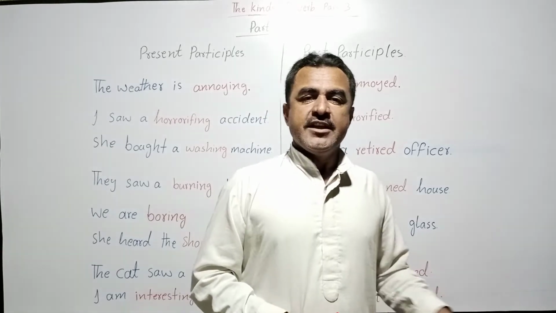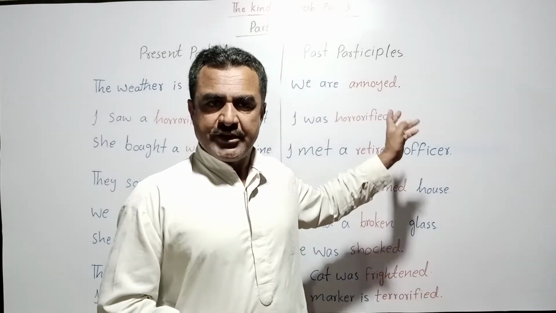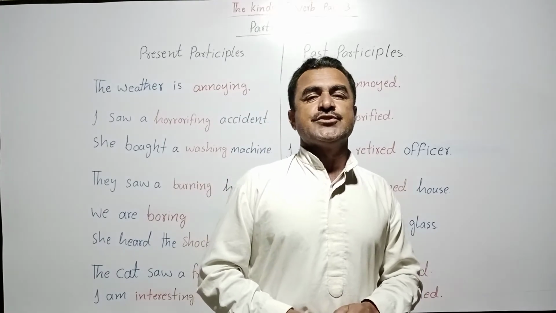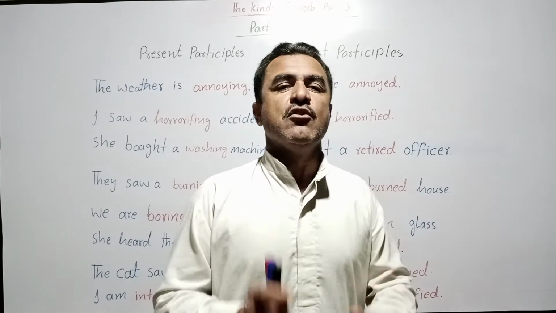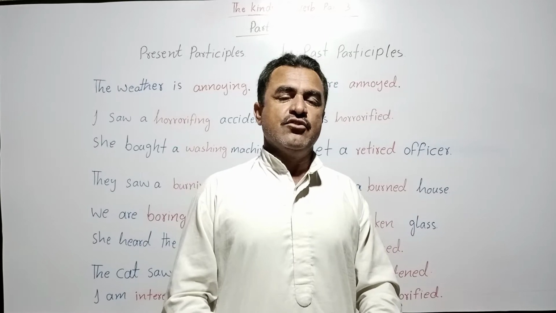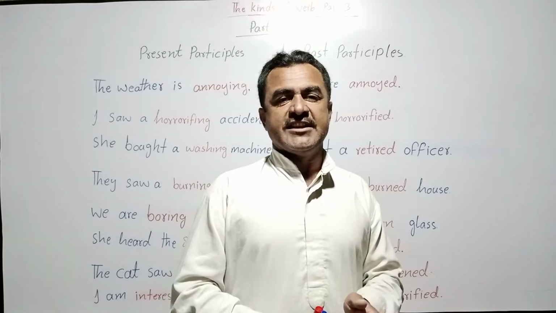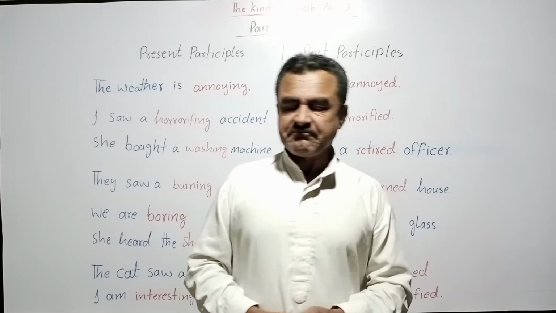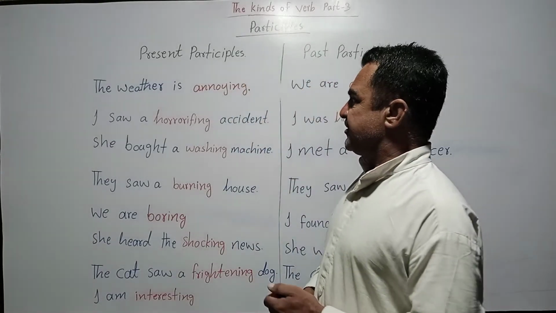Here on this side, with past participles, we do not use feeling words for non-living things, because non-living things do not have feelings. Understood? Now let's go to the sentences.